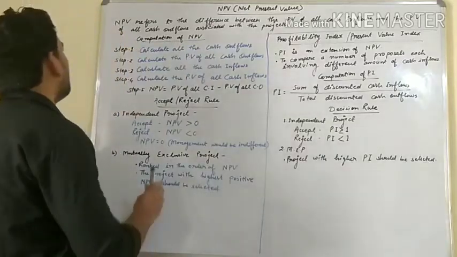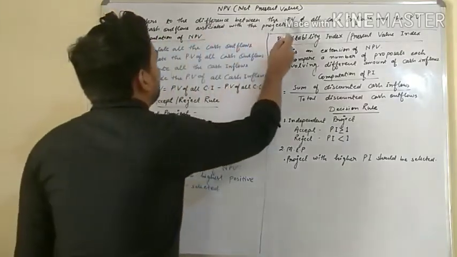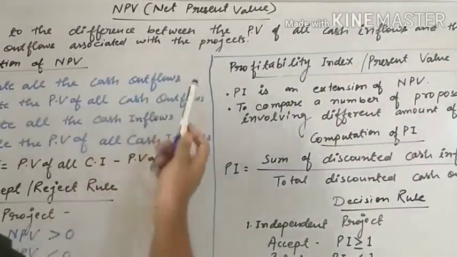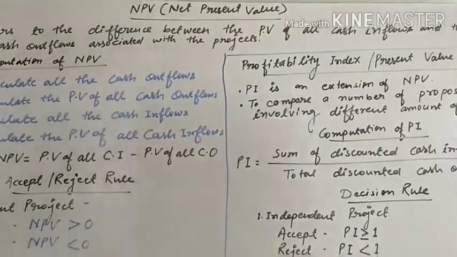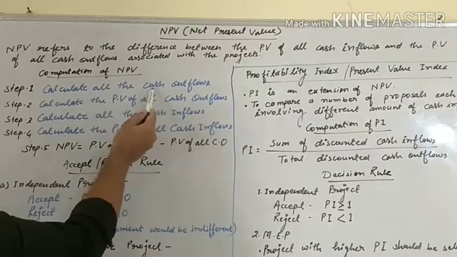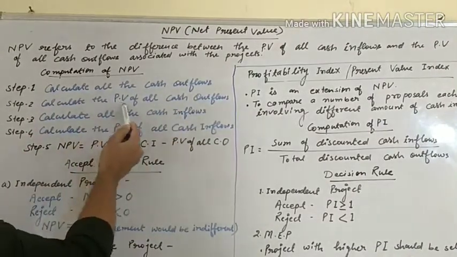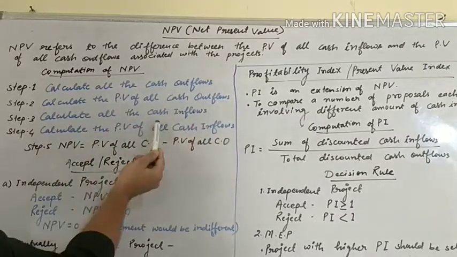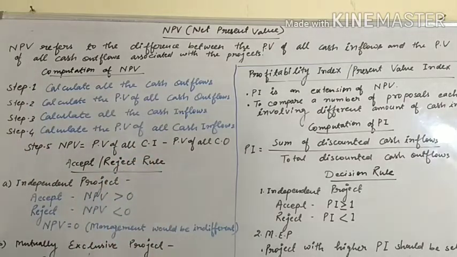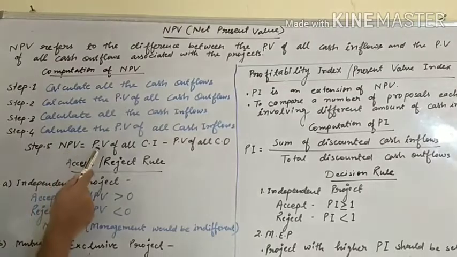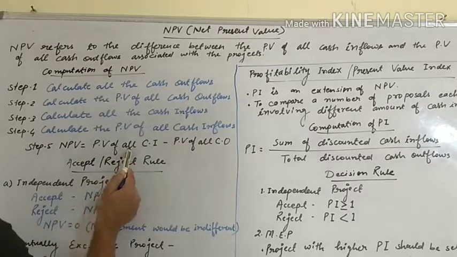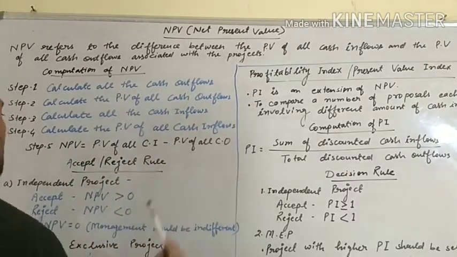Okay, let's see the meaning. NPV refers to the difference between the PV of all cash inflows and the PV of all cash outflows associated with a project. This is NPV. Let's see how you calculate. The first step is we have to calculate cash outflow, then we have to calculate PV of all cash outflows, then we have to calculate cash inflow, and after that we have to calculate PV of all cash inflow. At last we will calculate NPV, that is difference of cash inflow and cash outflow. NPV is equal to PV of all cash inflow minus PV of all cash outflow.